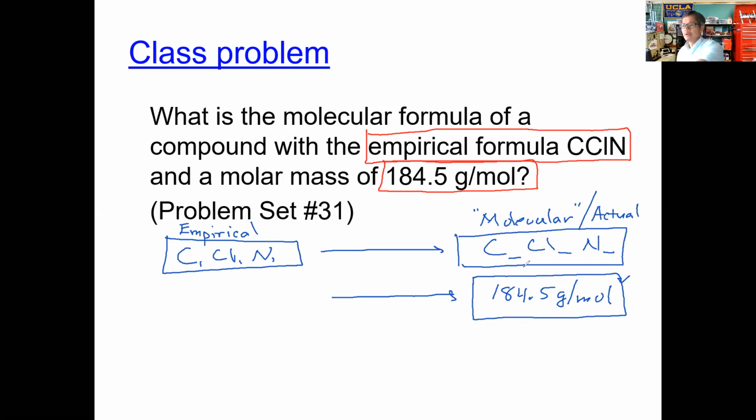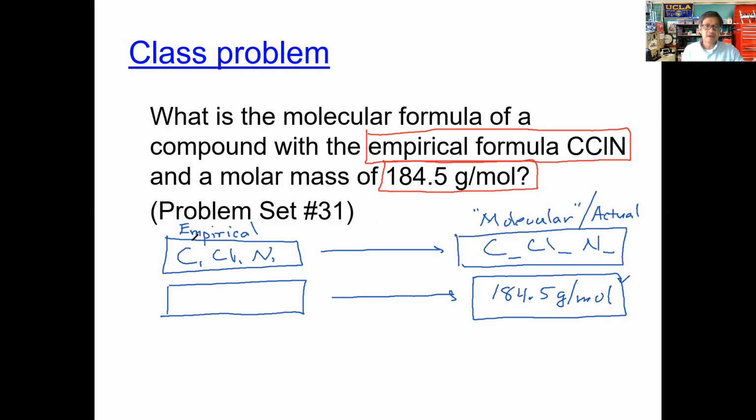So how do we obtain this? Well, remember, there is a relationship between the mass of this formula here. We can obtain the mass of this formula because we can add up the number of atoms here. And the relationship between the mass here and the mass here, the multiplier that we use, can be used to multiply the number of atoms to obtain the subscripts for the molecular compound. So we can use this multiplier, multiply the numbers through this empirical formula for us to get the molecular formula itself.